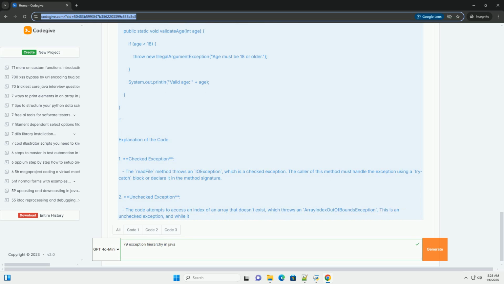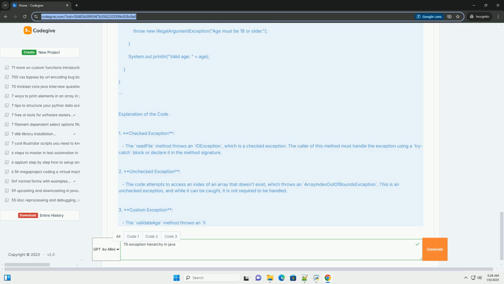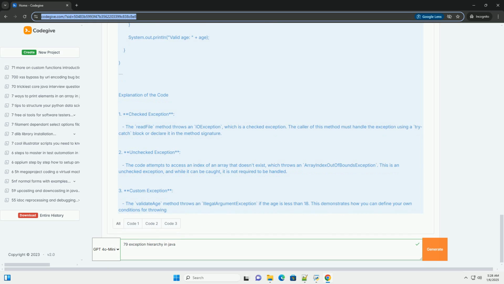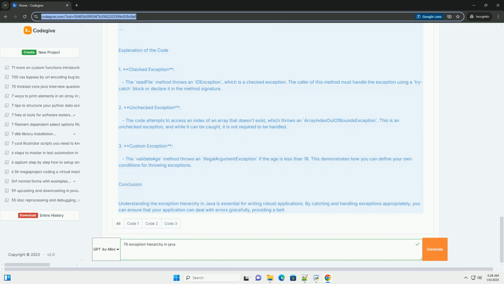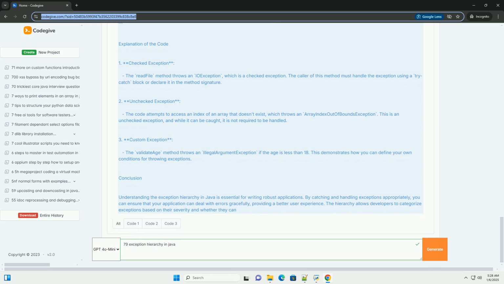It can be further divided into checked exceptions, exceptions that are checked at compile time. These must be either caught or declared in the method signature. Examples include IOException, SQLException.